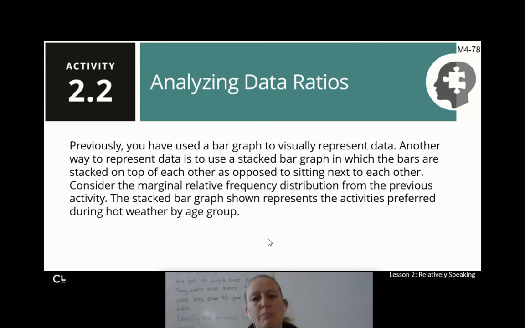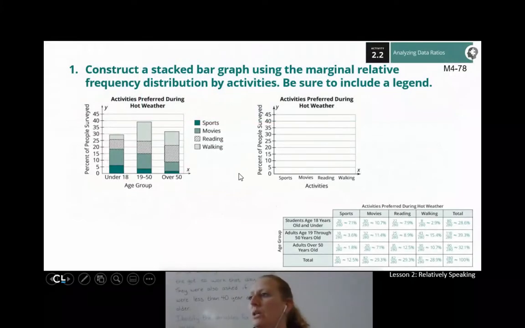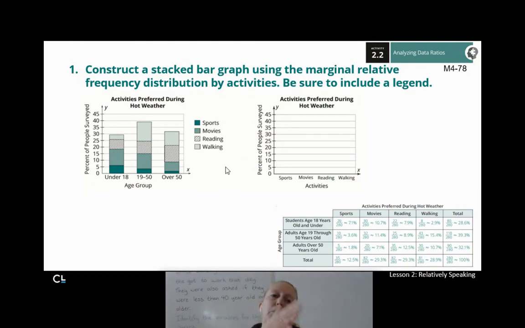The stacked bar graph shown represents the activities preferred during hot weather by age group. Instead of having our bars next to each other, we stacked them. On the first graph, we took our age group as our X and our activities as our Y. So we have under 18, 19 to 50, and over 50 age groups, and then the percent of people surveyed.